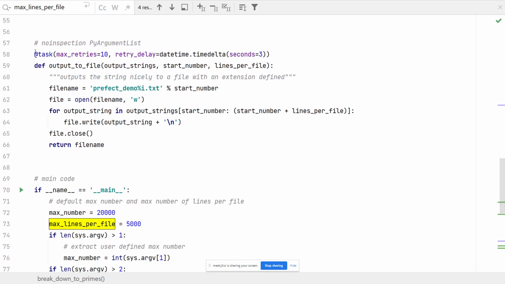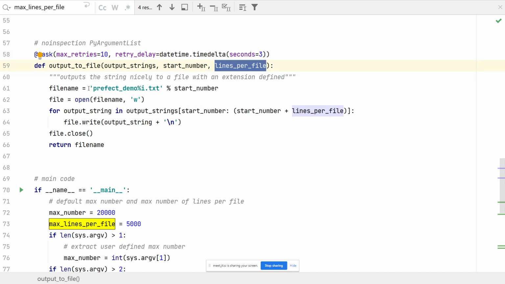The last thing I'm going to do, and ignore this task for a second, is output to file. I have a bunch of strings from a starting number and the lines per file. So the start number is like I want to start in number 50, and then lines per file. If it's 50, it will show me all the output strings from 50 to 100, or from 50 to 99. This is what will happen here because I'm starting in number 50 and I'm asking for output for 50 numbers.